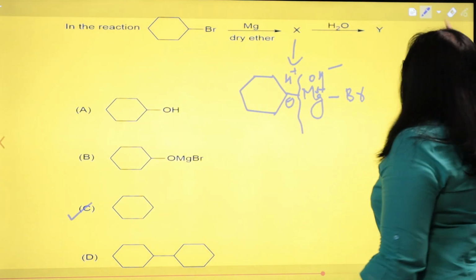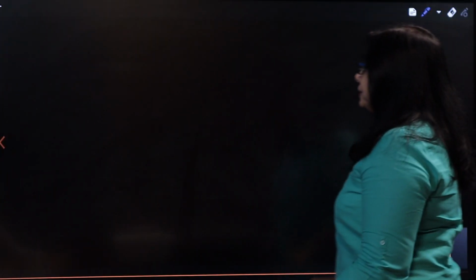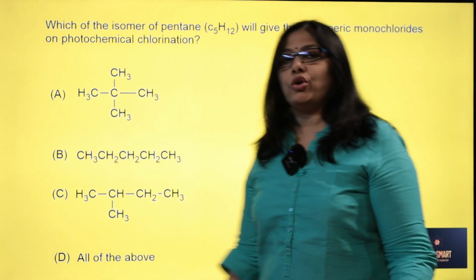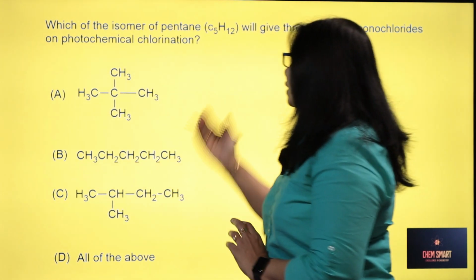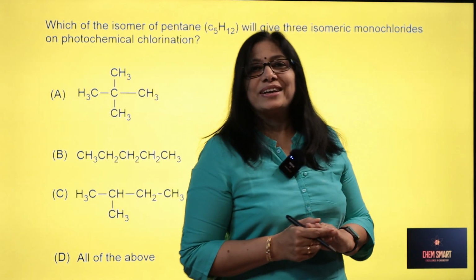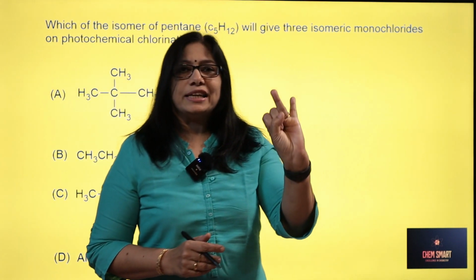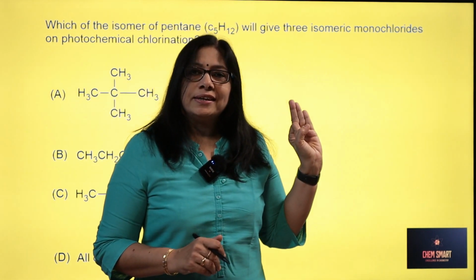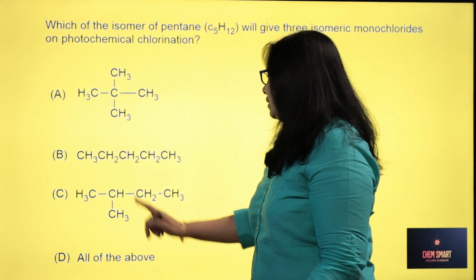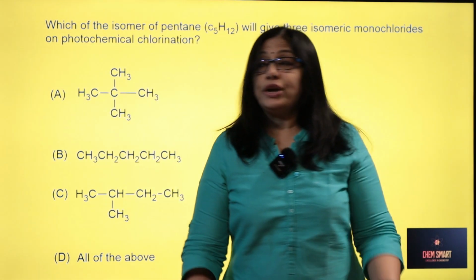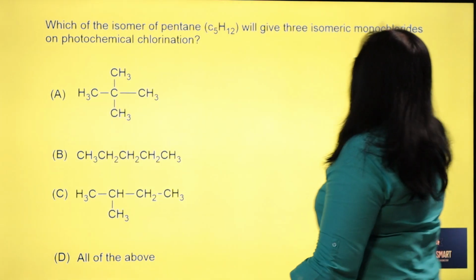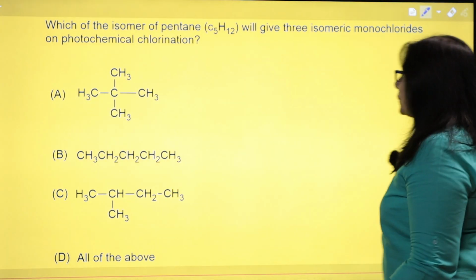Then the next one is, which isomer of pentane will give 3 isomeric monochlorides on photochemical chlorination? You know, pentane has 3 isomers. What are they? Normal pentane, isopentane, neopentane, right? And here this is neopentane, this is normal pentane, this is isopentane. We are going to see which one will give 3 isomeric monochlorides. Let us examine these isomers.